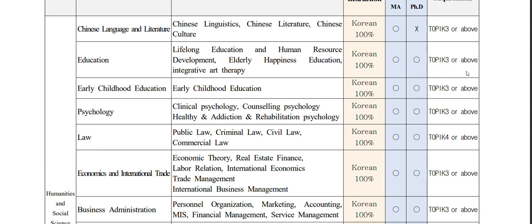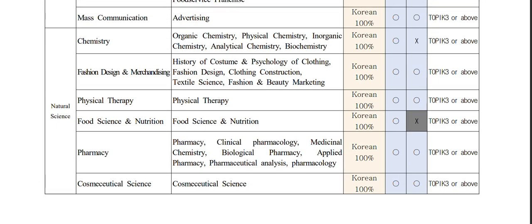If not, NIIED will give you an extra 6 months to study the Korean language program and achieve TOPIK level 3 or 4, whatever your department desires. Like in the law field, they want TOPIK level 4 or more, but others want TOPIK level 3. But they will not fully give you scholarship for those extra 6 months. So it's necessary to get your TOPIK level 3 or 4, whatever your requirement, before you start your major, so that you don't have any hassle. It's a small important note.